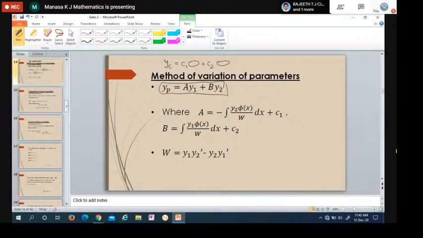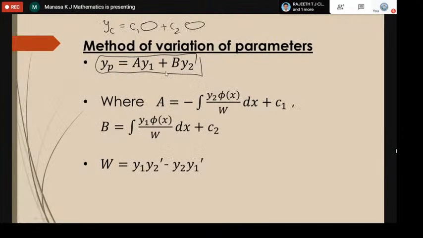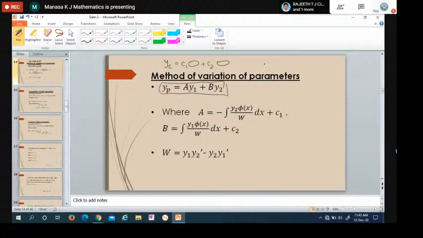This is used if the right hand side is other than exponential, sine, cosine. Here the unknowns are just A and B, which we have to find using these formulas. A is minus integral of y2 into phi of x, where phi of x is the right hand side. If the equation is equal to secant x or tan x, that is phi of x. Some f of d y equals phi of x; it is not 0, it equals some function, so it is non-homogeneous, and we are finding the solution.